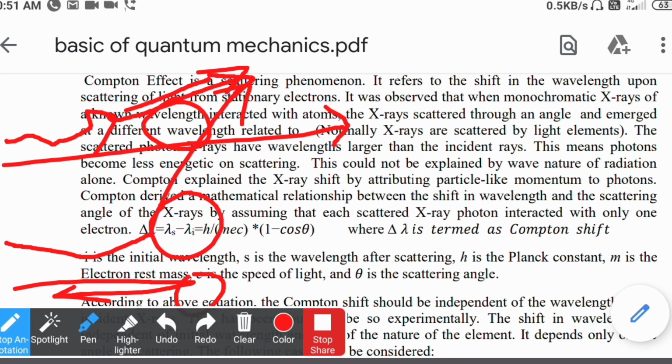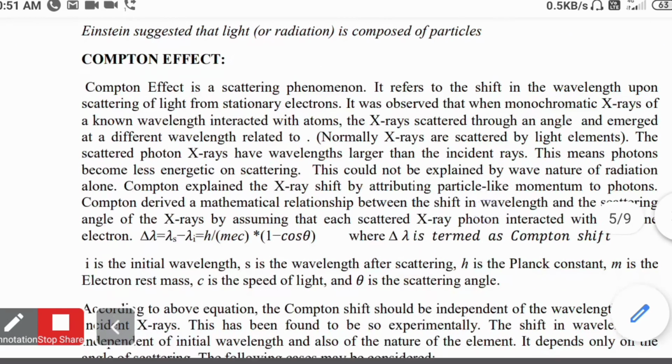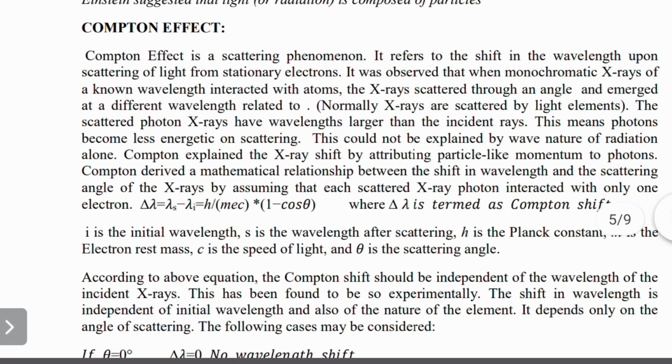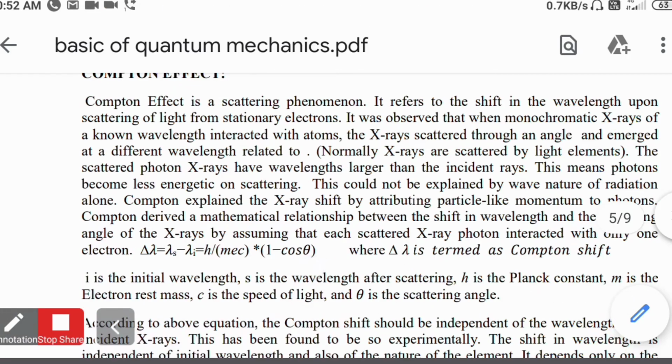This scattering experiment is only applicable if we consider the particle nature of X-ray radiations. Why is it so? We can explain it on the basis of the Compton effect. The Compton effect is a scattering phenomenon.